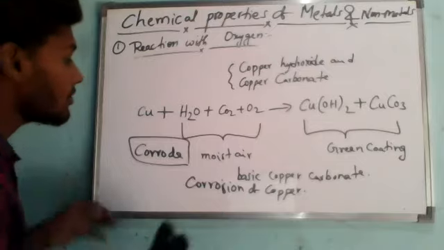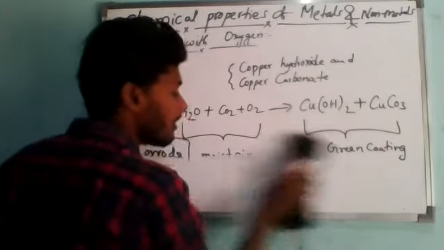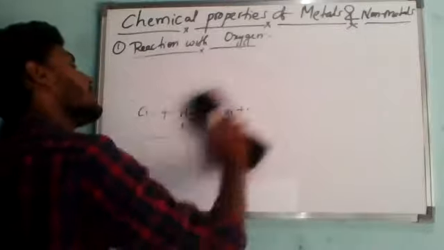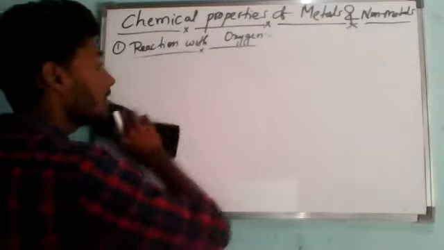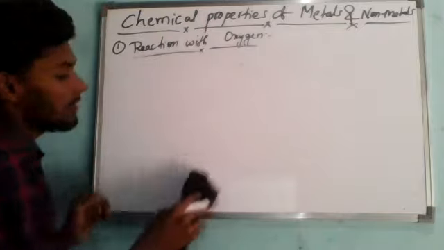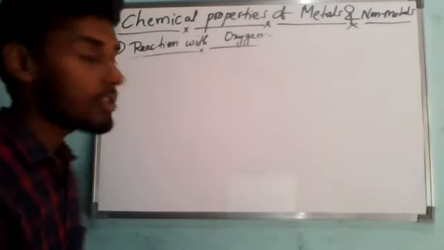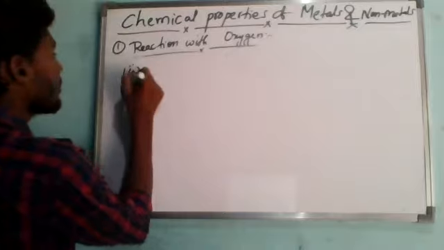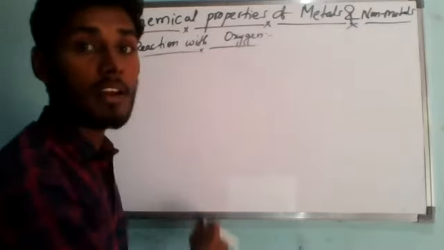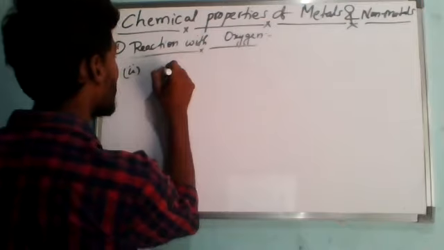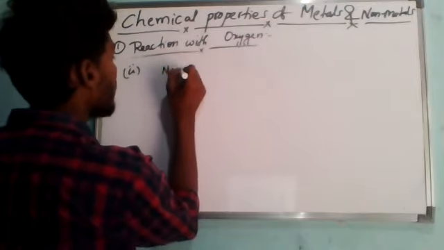Now non-metals also react with oxygen, and we'll see what products they form. Metals react with oxygen to form basic oxides. Non-metals are opposite to metals, so they form the opposite kind of oxides. Non-metals react with oxygen to form non-metal oxides.